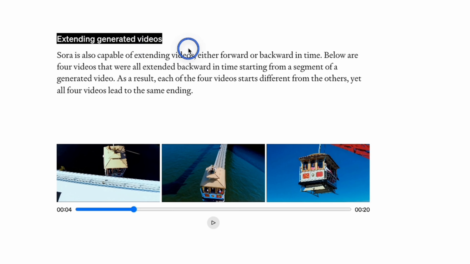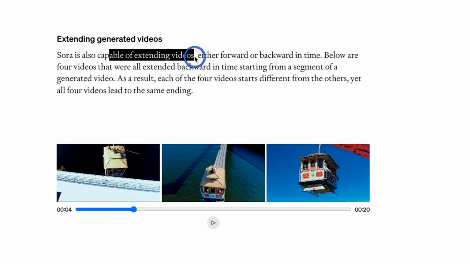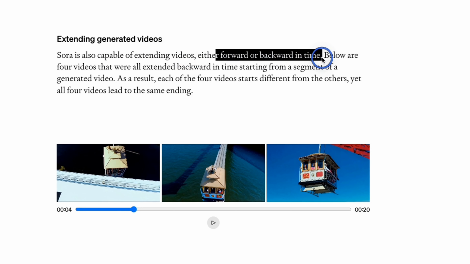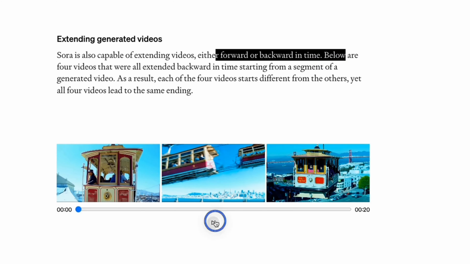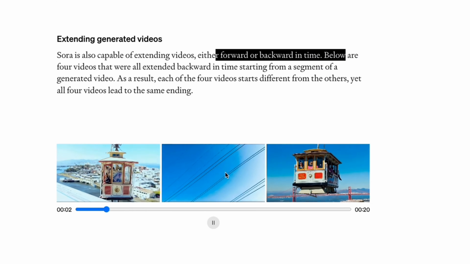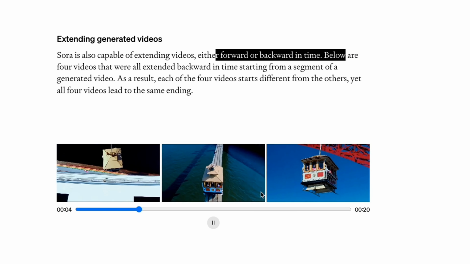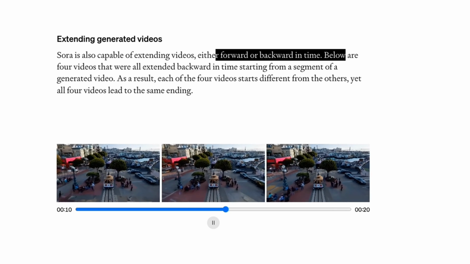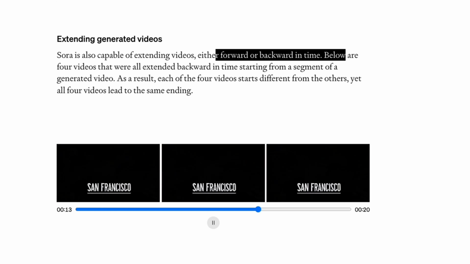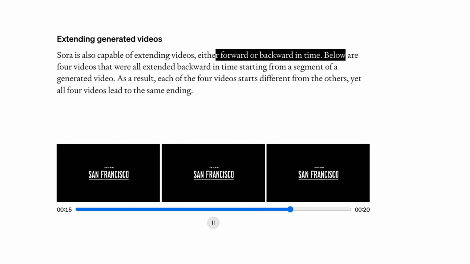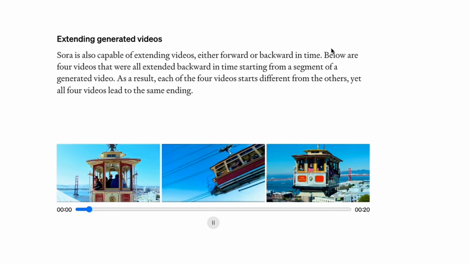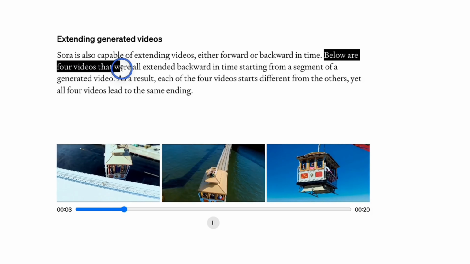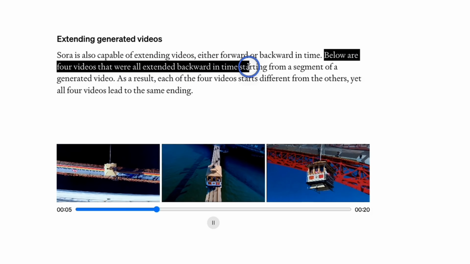Sora also has the capability to extend generated videos. So Sora is also capable of extending videos either forward or backward in time. And here are a couple of examples. So here you can see one video, and that seems to be extended both in the forward as well as in the backward direction. So now it seems like you will be able to actually generate much longer videos than those 60 seconds that they showed in the beginning. So according to them, below are 4 videos that were all extended backward in time.